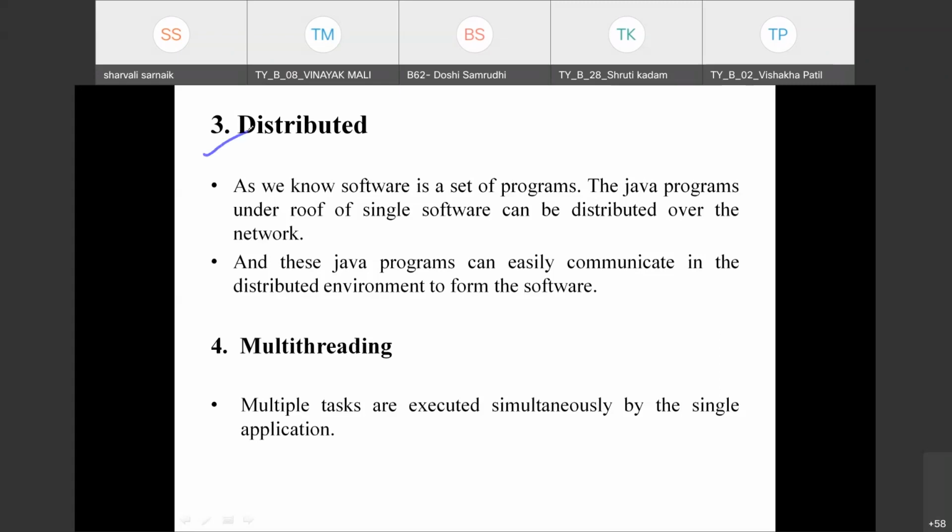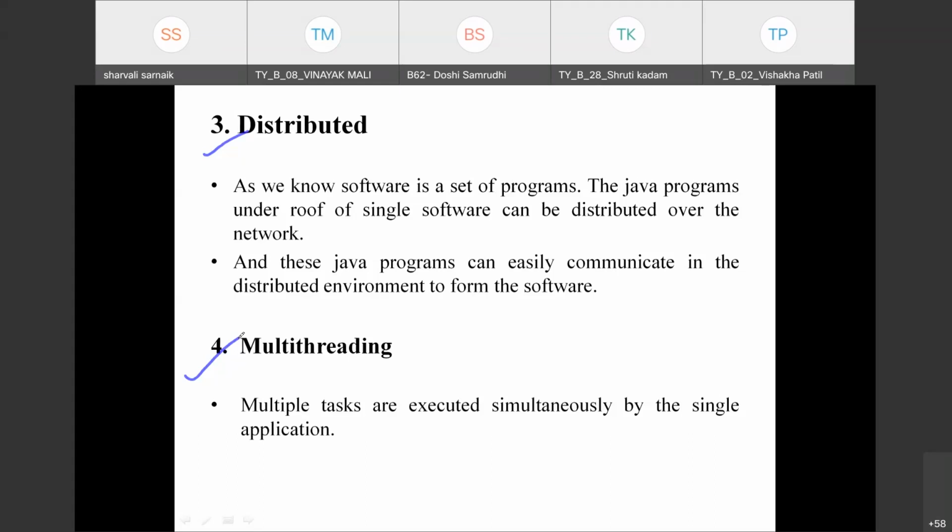Next is multi-threading. This is again a major feature of Java programming. Now let's see what this multi-threading is. We already know the concept of multitasking. What is multitasking? Multitasking is where multiple tasks are executed simultaneously by multiple applications.